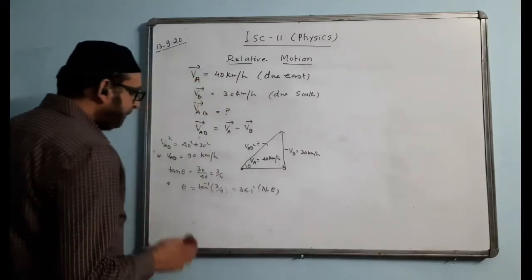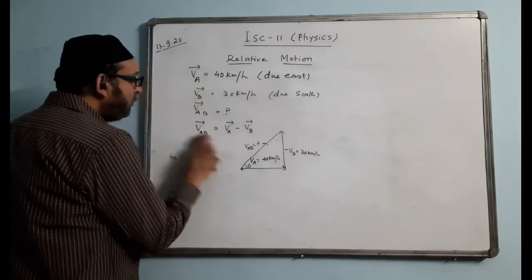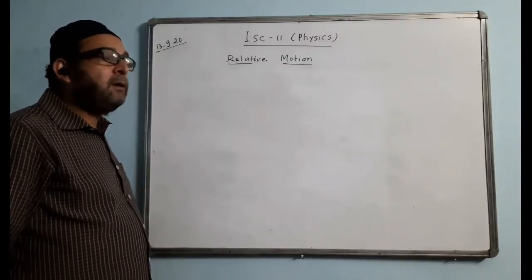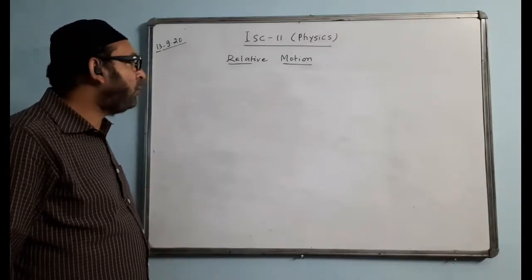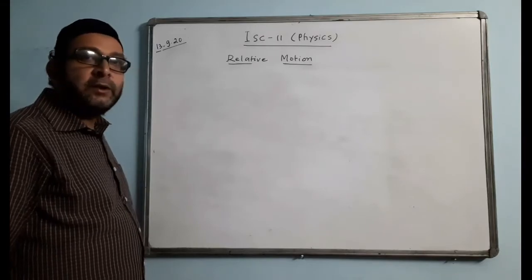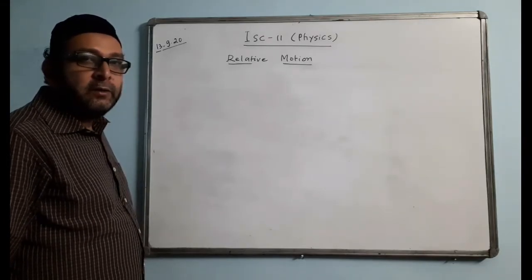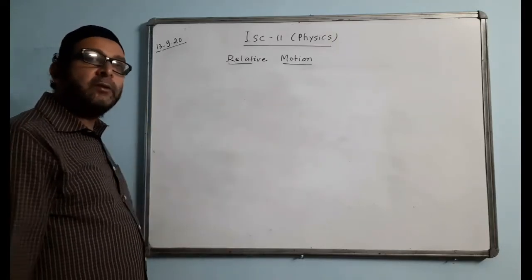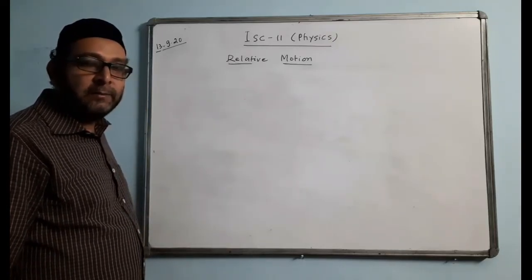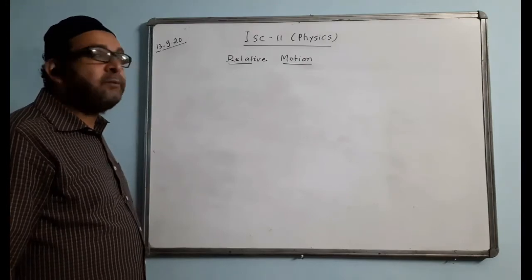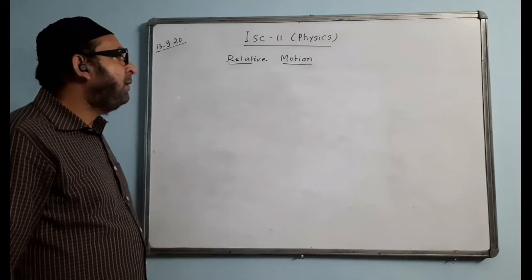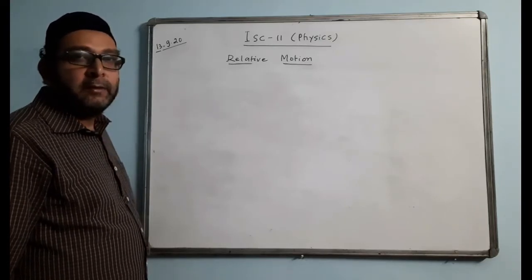Okay, now we'll do some questions on rainfall. Suppose the question says a man is walking on a horizontal road with a velocity of 3 km per hour, and the rain is falling vertically downwards with a velocity of 4 km per hour.